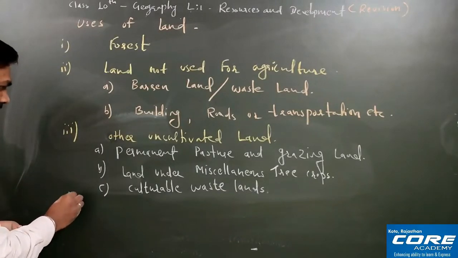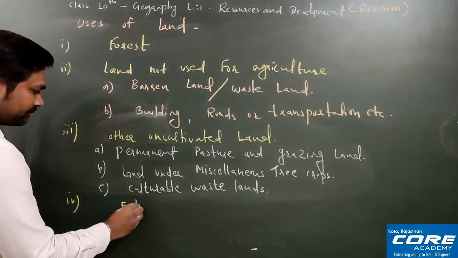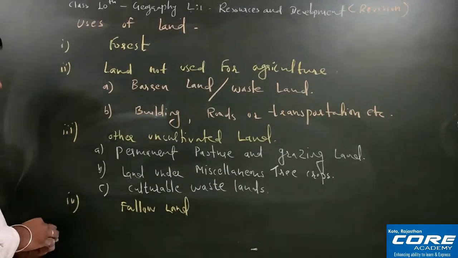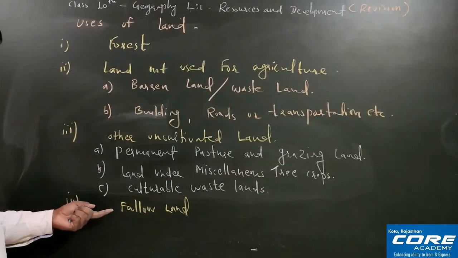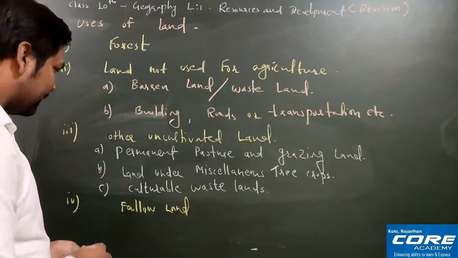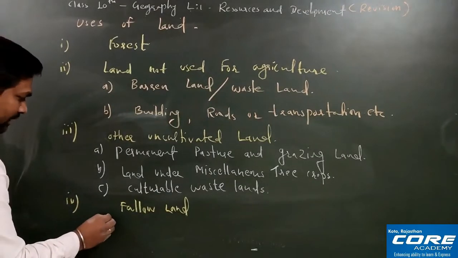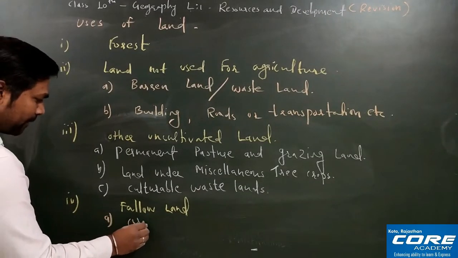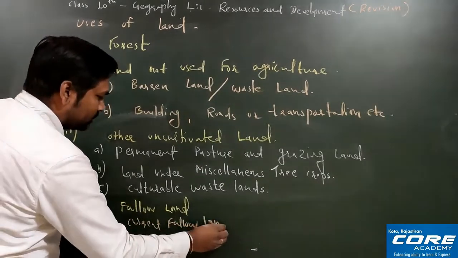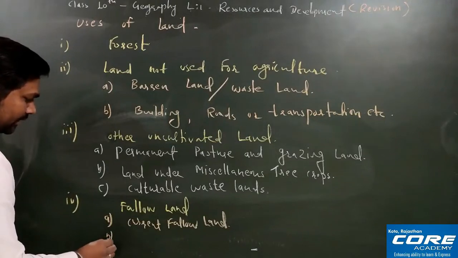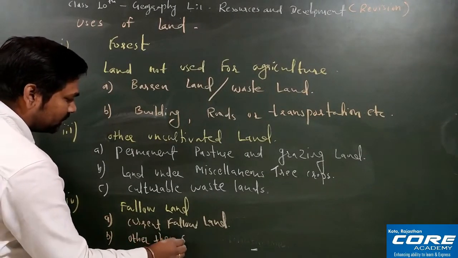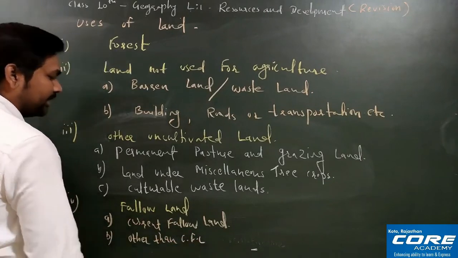The fourth point we will have is fallow land. So what are fallow lands? Fallow lands are the empty land, where we are not doing agriculture. This fallow land you can further classify into two parts. The first one is current fallow land, and the second one is other than current fallow land, है ना? Other than current fallow land.